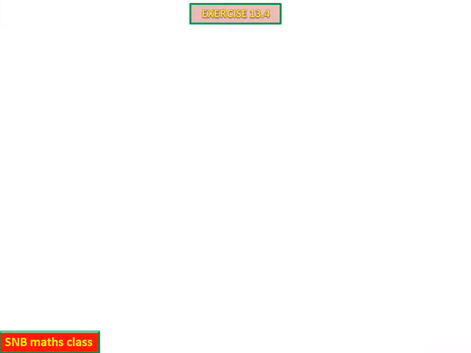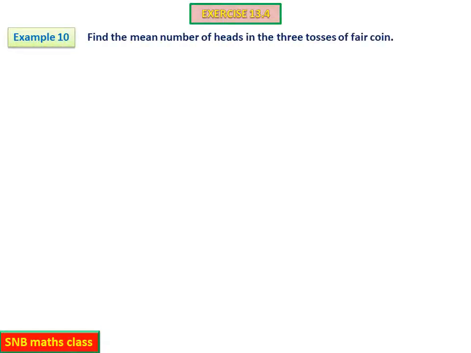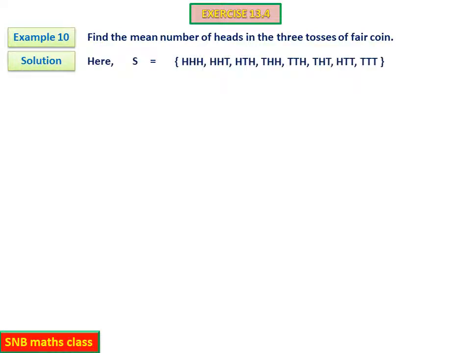Now let us take the exercise 13.4. There are a few questions. This is example 10. Up to example 9 we have already completed. Find the mean number of heads in the 3 tosses of fair coin. So solution, here you see S is what? So you are tossing a coin 3 times. Therefore it is HHH, HHT, HTH, THH, TTH, THT, HTT, TTT.